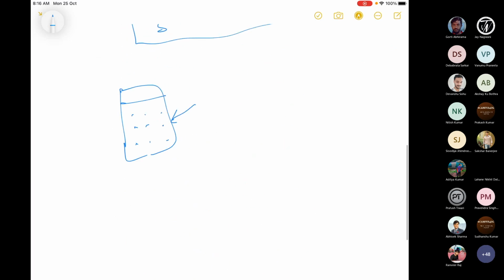Now we want to study the life and the performance of this lithium battery, so basically the lifespan of the battery.